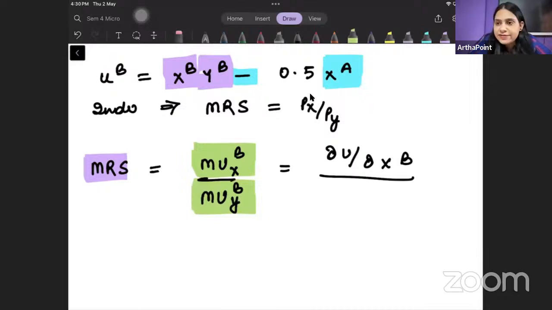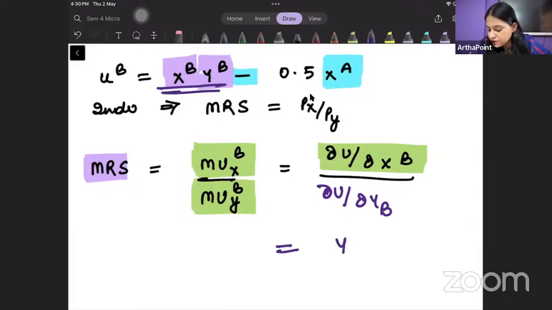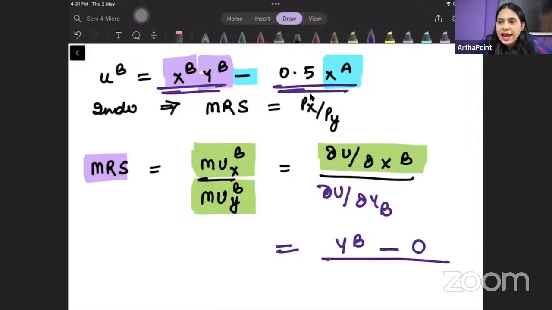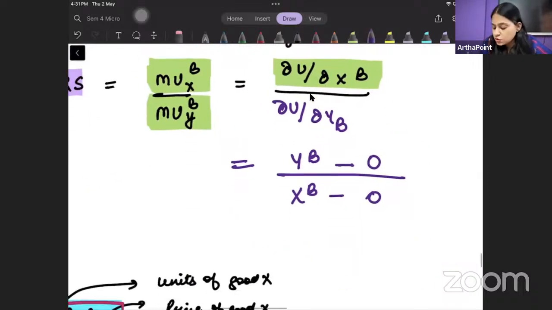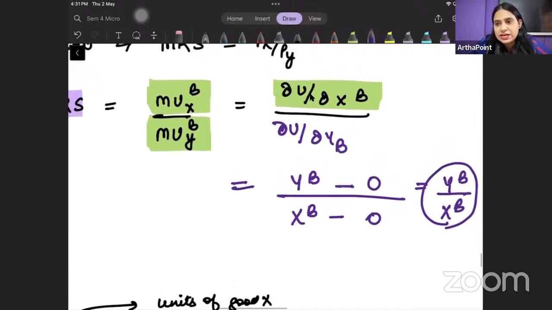So when I will be differentiating this with respect to good X, and here I will be differentiating this with respect to good Y. So when I will be differentiating this with respect to X, beta, I will get YB. यहाँ पे there is no XB, so minus 0. And with respect to Y, beta, I will be getting XB minus 0. So this will give me YB by XB.